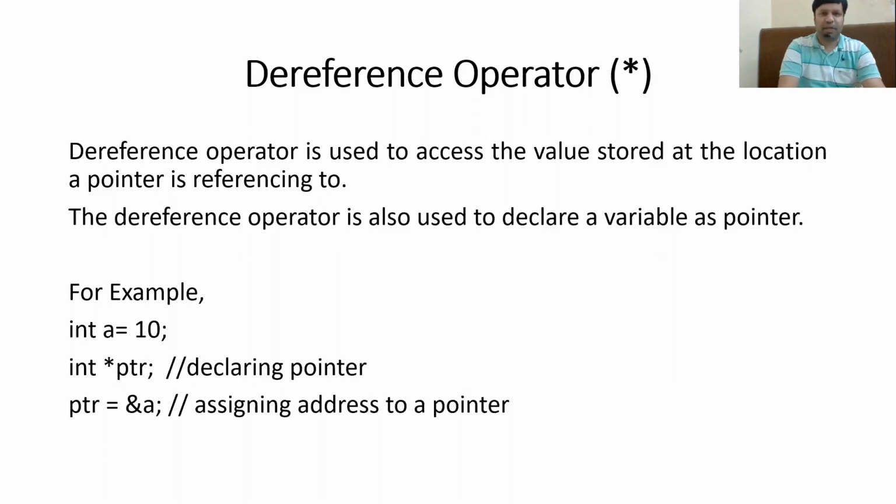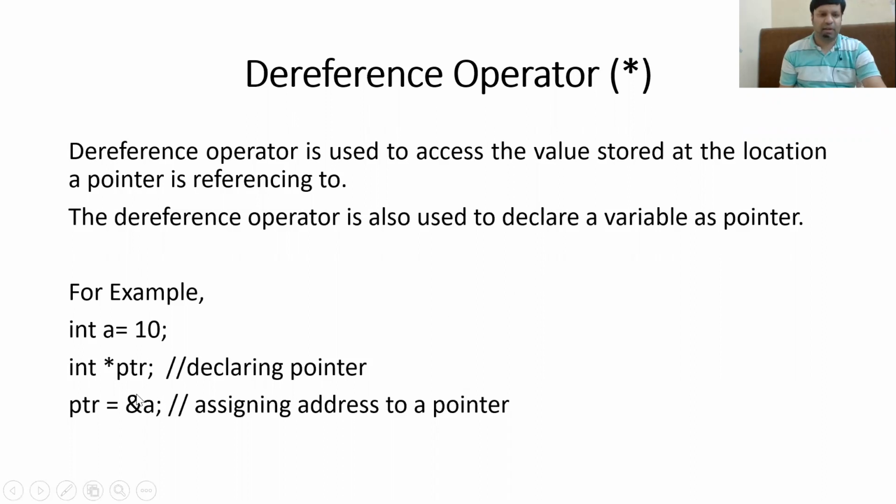For example, if you create a variable like int a, then you can store the address of a in some pointer. And if you print the value of the pointer, it will display the address of a. But if you want to print the value of a using the pointer variable, then you have to use the dereference operator with it. The second use of the dereference operator is to declare a pointer variable.